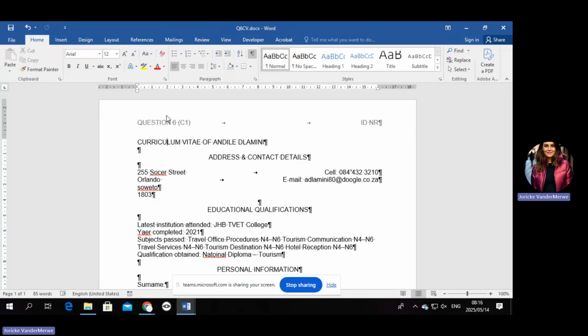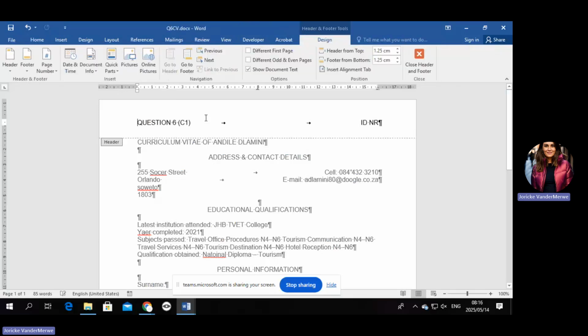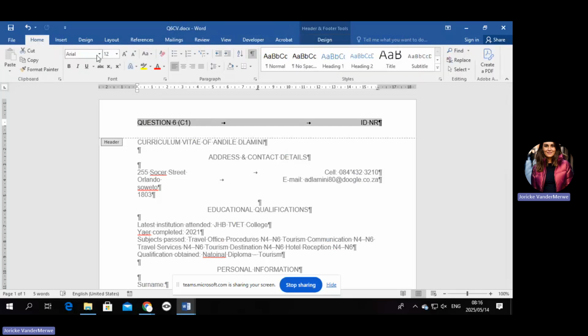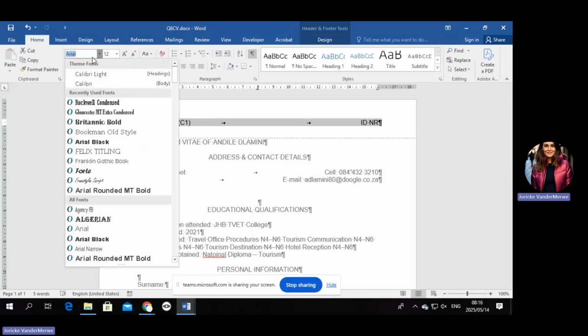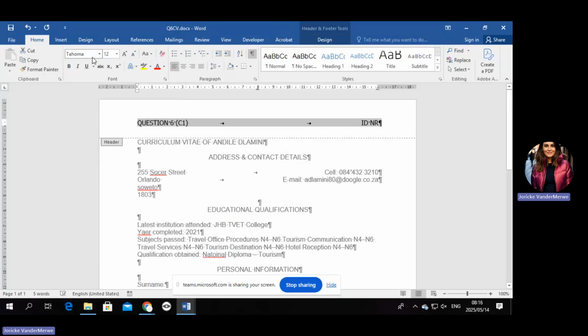Let's go to 6.5. Change the font for the entire document. Now, even if they don't say include header, footer, endnote, footnote, whatever, you must know that that must be included. Okay. So I will go into my header first and press Control A, go to Home, choose that Tahoma. Okay, T-A-H-O-M-A, Tahoma.